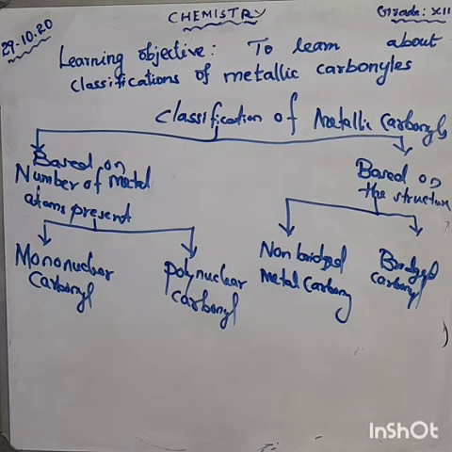One is called non-bridged metal carbonyl. The next one is bridged carbonyl.